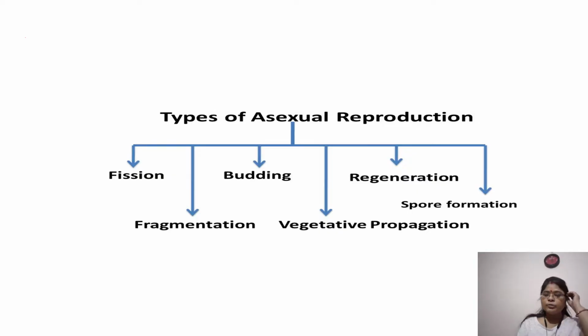Now, here I have listed down already for you the types of asexual reproduction, as you can see here, and it has got fission, fragmentation, budding, vegetative propagation, regeneration, and spore formation. So one by one we will be looking at them. So first we are going to start with fission.